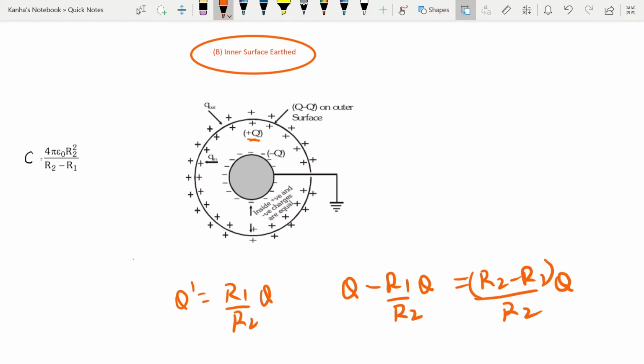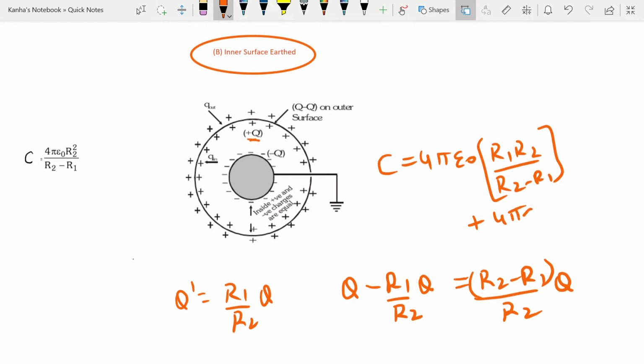Okay, so in order to find the total capacitance of the system, total capacitance is nothing but 4 pi epsilon naught into R1 R2 by R2 minus R1 plus 4 pi epsilon naught R2, because it's in parallel.